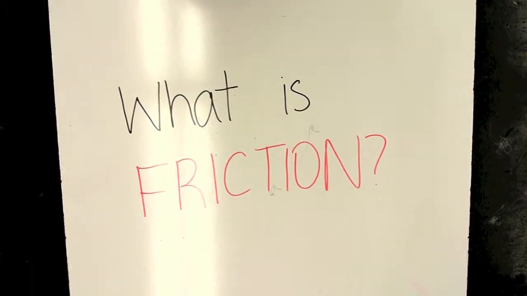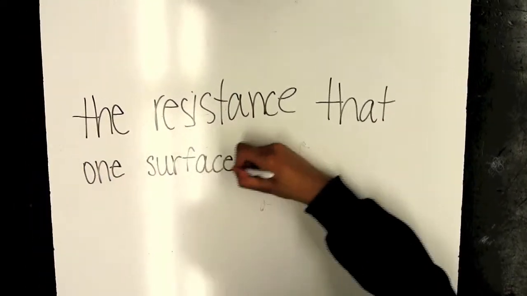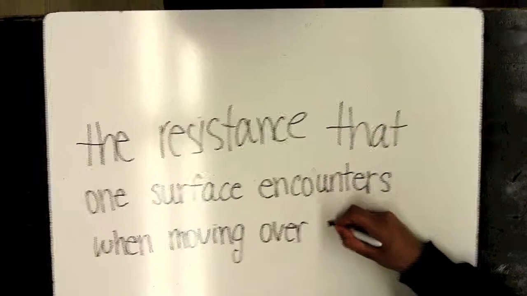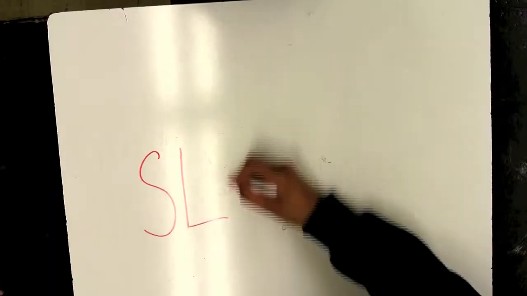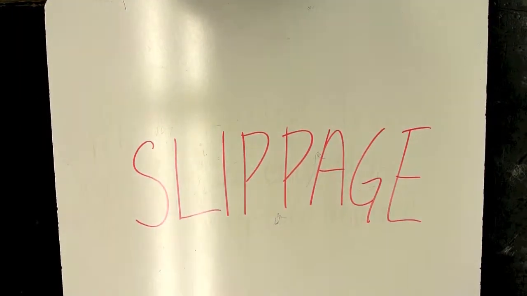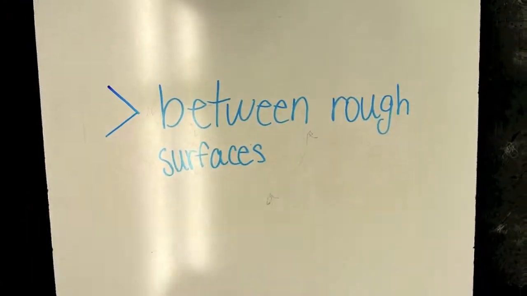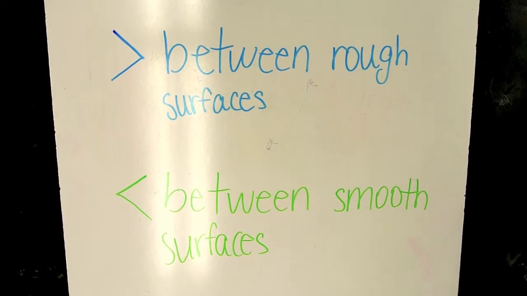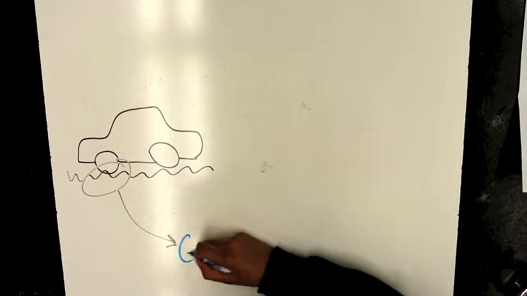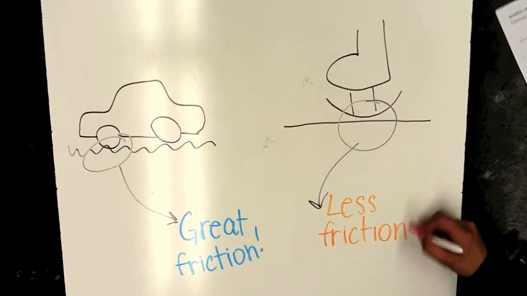Let's start off simple. What is friction? As defined by Google, friction is the resistance that one object or surface encounters when moving over another. In other words, there's slippage. Friction tends to be great between rough surfaces and less between smooth surfaces. So for example, the friction between the tire of a car and the pavement would be a lot greater than that between a skate on ice.